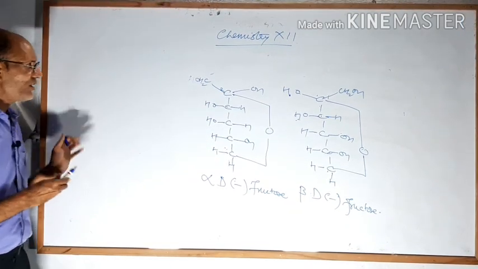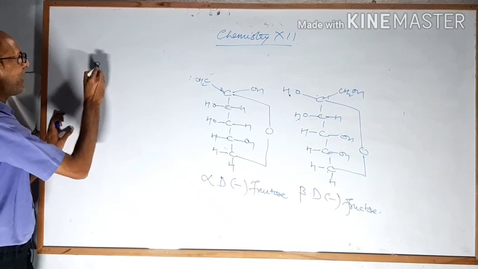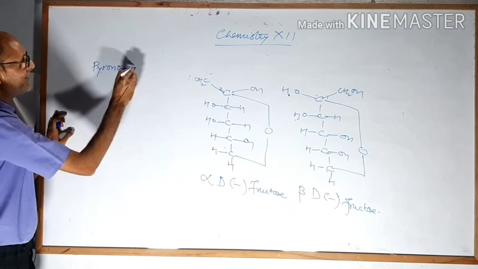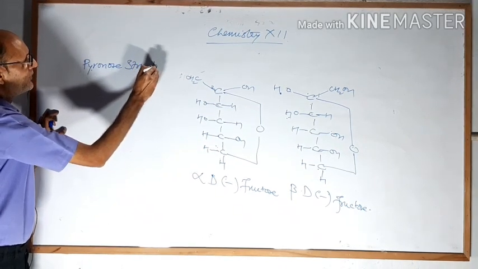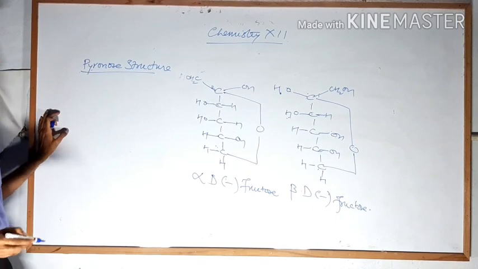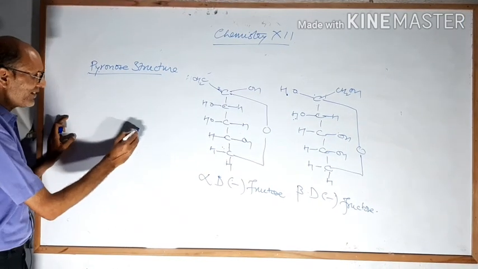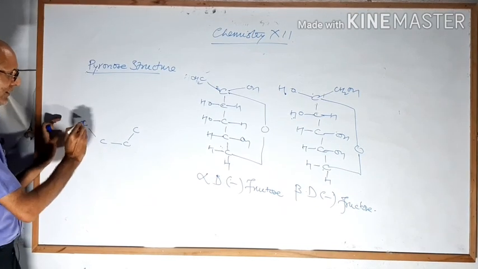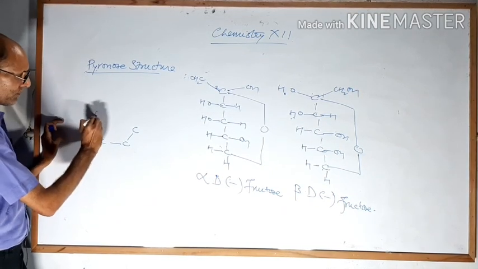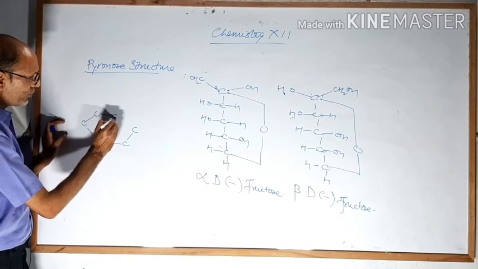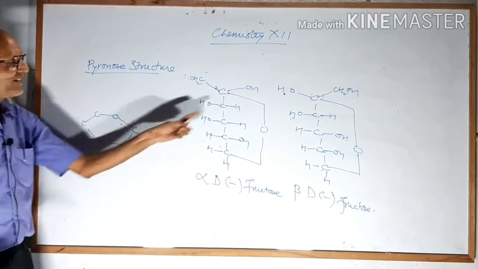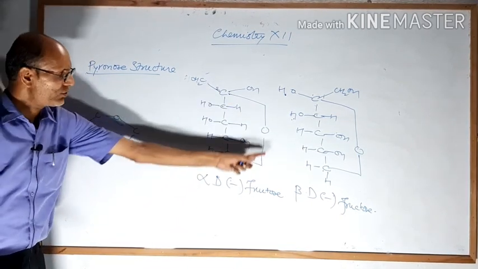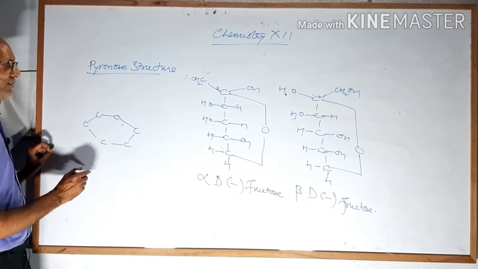So Haworth projection formula has pyranose structure or furanose structure. Pyranose structure. First we are going to draw the pyranose structure. I am drawing this: carbon number 2, carbon number 3, carbon number 4, carbon number 5, carbon number 6, and 6 is connected with carbon number 2 through oxygen. This is 2, 3, 4, 5, 6, and carbon number 2 is connected through the ethyl oxygen with carbon number 6.